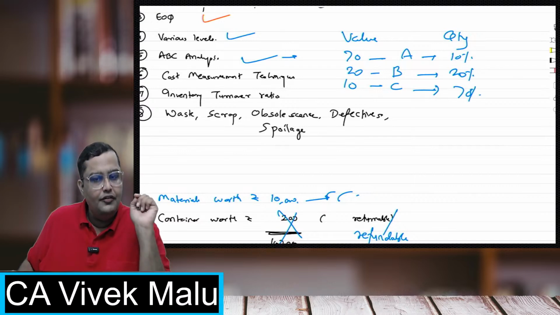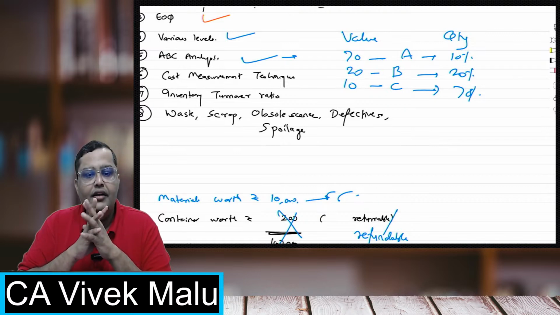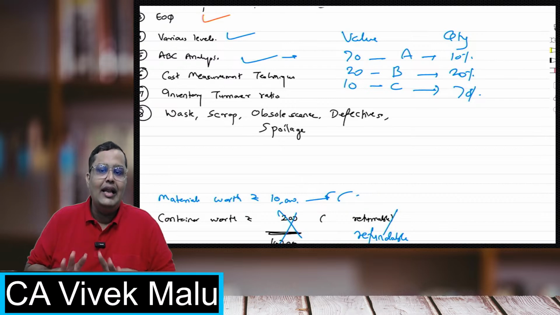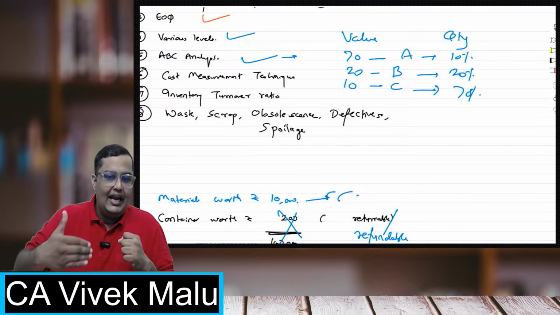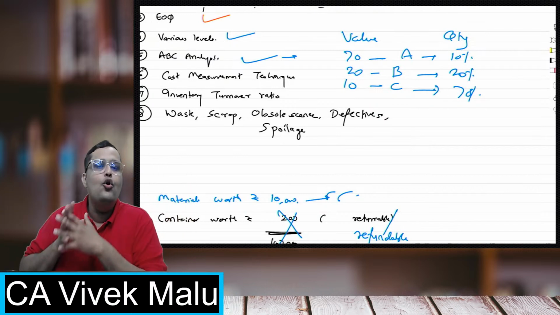Sir, is this ratio always fixed? No, it can vary in every industry, every company, every organization. But this is to give you a general idea that there are some items which are very low in quantity but very high in value, and some items which are very high in quantity but very low in value.